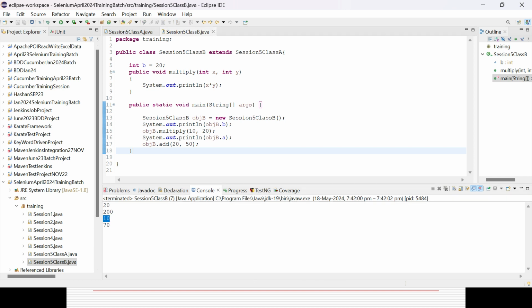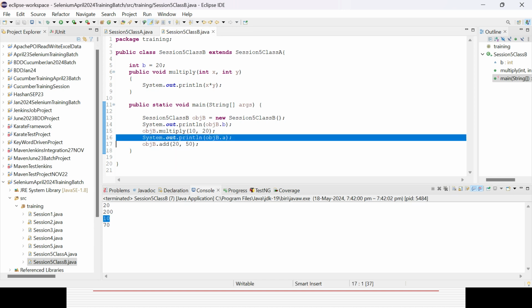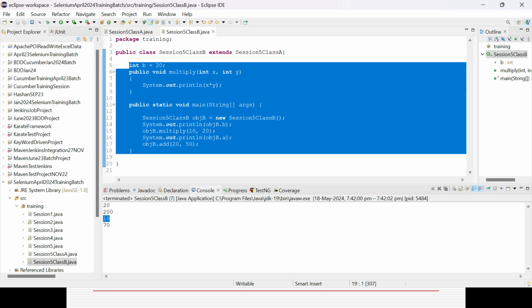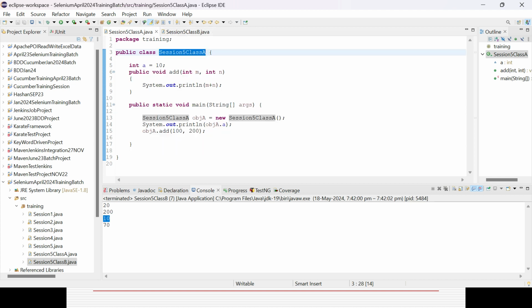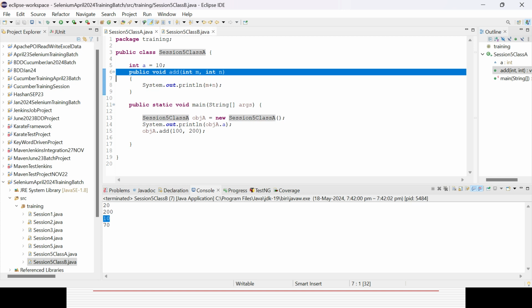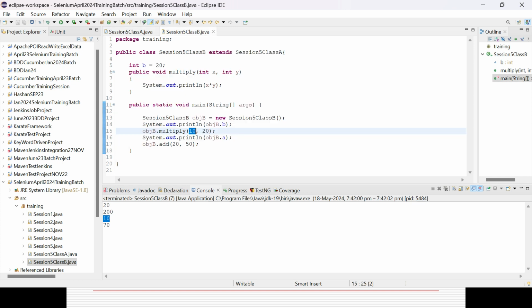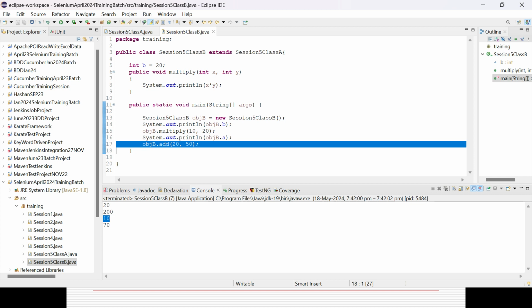So you could see now the variable A value is coming from where? I did not define it in the class B, but I have defined it in the class A which it is extending. And also the m plus n addition method, if I do 50 plus 20, 70, which is coming from the class A. That way you can establish the relationship of parent and child in Java as part of the Java OOPS concept. Now let's try to establish a relationship like grandparent, parent and child.